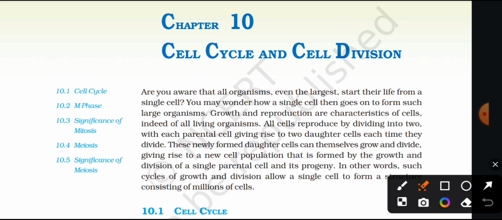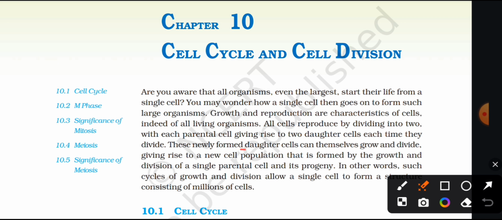Cell cycle and cell division. Are you aware that all organisms, even the largest, start their life from a single cell? You may wonder how a single cell then goes on to form such large organisms. Growth and reproduction are characteristic of cells. Indeed, of all living organisms, all cells reproduce by dividing into two, with each parental cell giving rise to two daughter cells each time they divide.